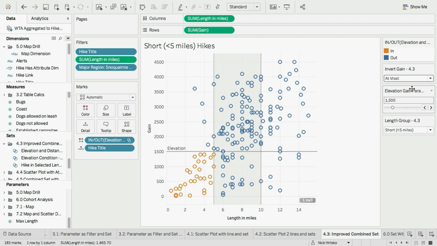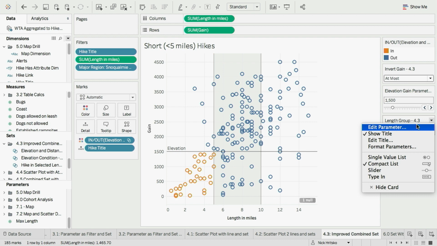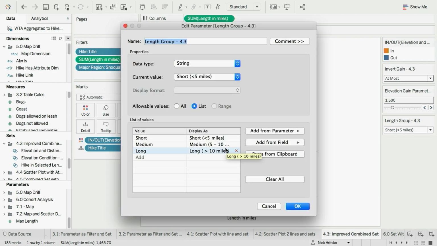Now the other one that we've added here is across the x-axis. We've broken what was previously a quadrant into 3 parts. So we've added short, medium, and long. Let me go in and edit that parameter and walk you through something really interesting that's happening here, which is that I'm putting in these values of short, medium, long, and telling Tableau how to think about those.